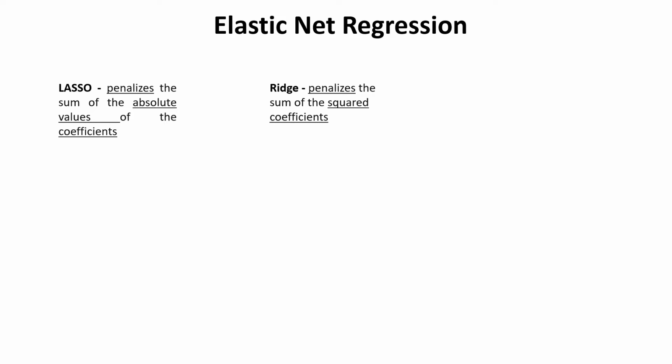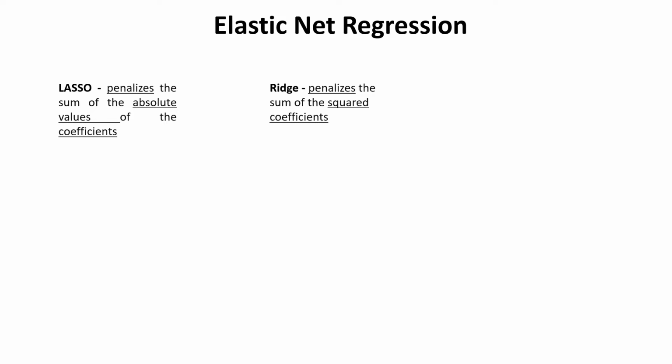Now let's talk about Elastic Net Regression. Before that, let's do a quick recap about lasso. Lasso penalizes the sum of the absolute value of the coefficients. That's why it is considered to be more aggressive towards feature selection. Wherever the features contribute less to the model training, it zeroizes the coefficients of those features. While ridge regression penalizes the sum of the squared coefficients, which means it does not zeroize the coefficients of the features even if they contribute less to the model. That's what mostly happens.